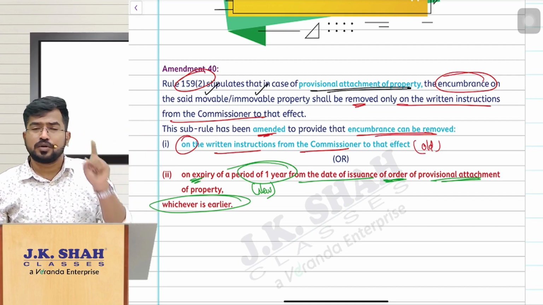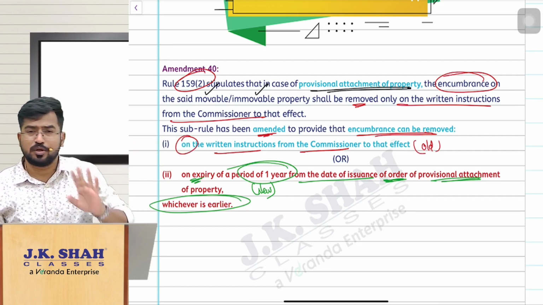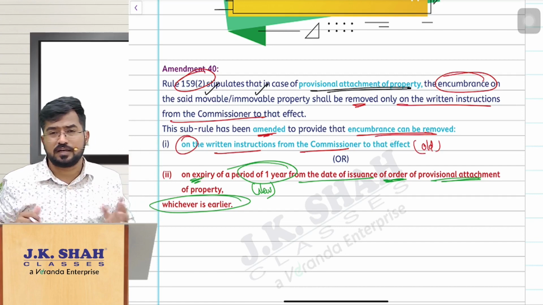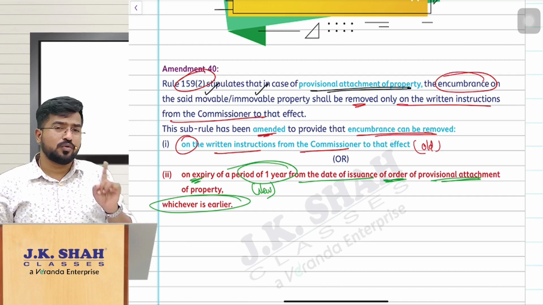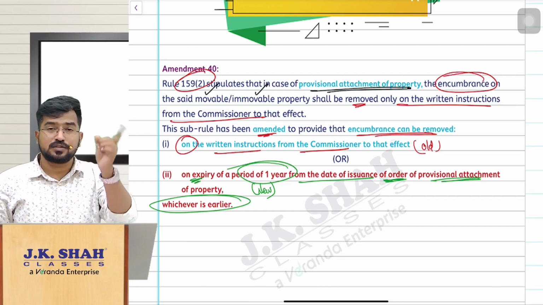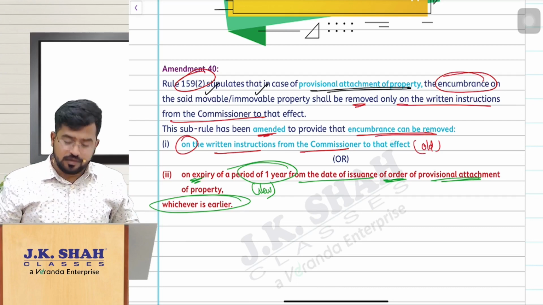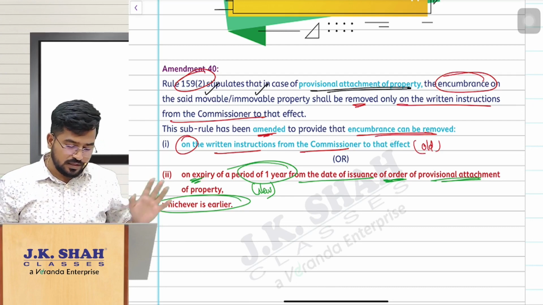Clear? So the encumbrance created on a property, that is a provisional attachment done on any property, whether movable or immovable, when the recovery proceedings were initiated by the department because you are not paying the tax dues, etc., can be removed only on the written instructions of the commissioner, or 1 year from the date of order of that provisional attachment, whichever is earlier. So with that, it will get removed.